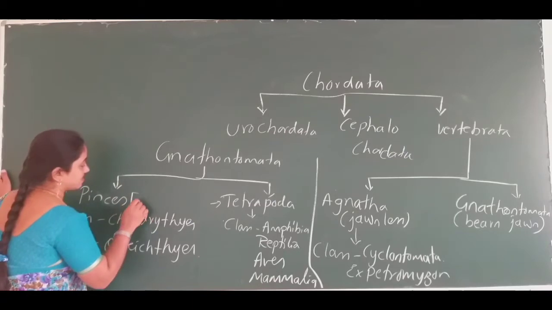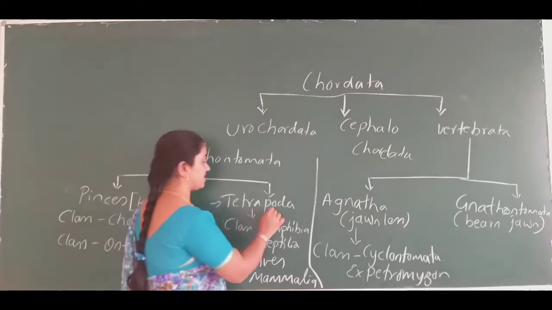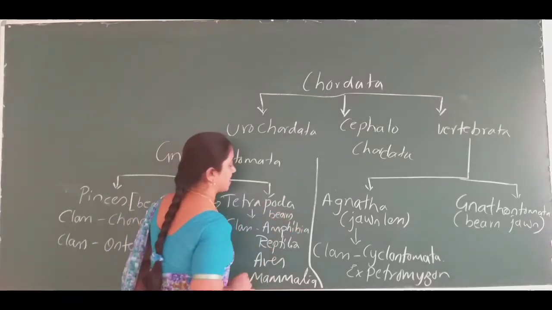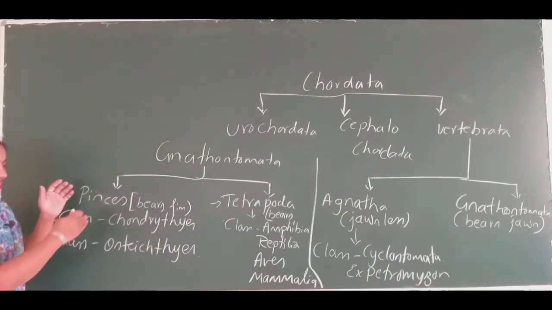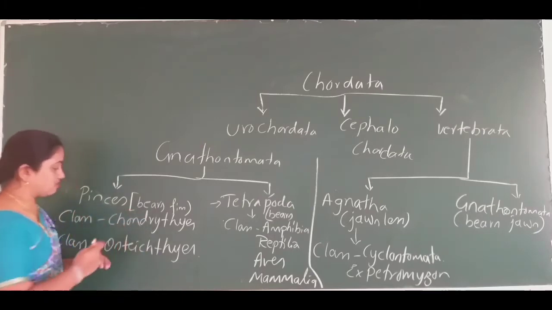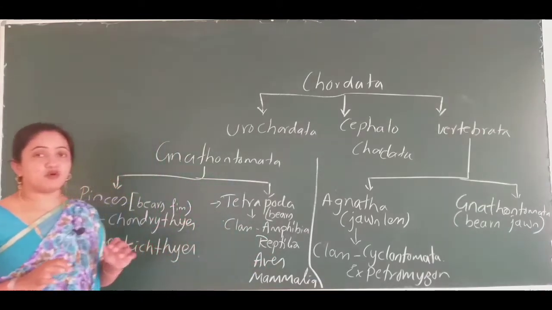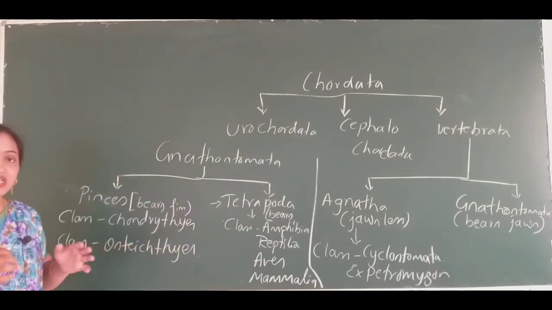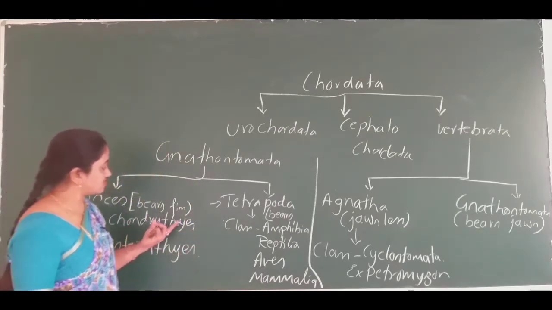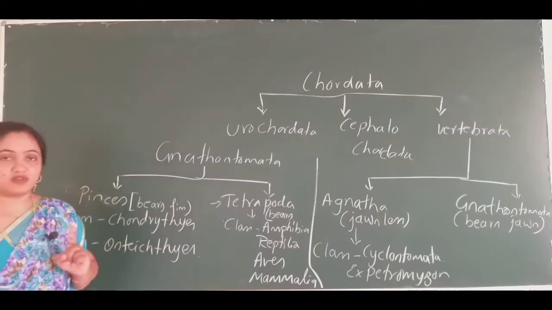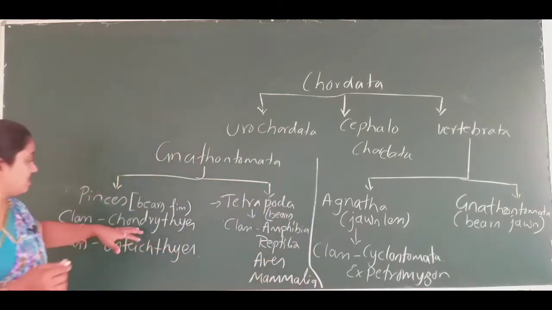The Pisces bear fins, and also appendages and jaws, everything. Now we will slightly describe the Chondrichthyes and Osteichthyes. Let me tell you the most important difference between Chondrichthyes and Osteichthyes. I'll start by taking one example of these 2 classes. In the class Chondrichthyes, one very common example that you know very well is the shark.